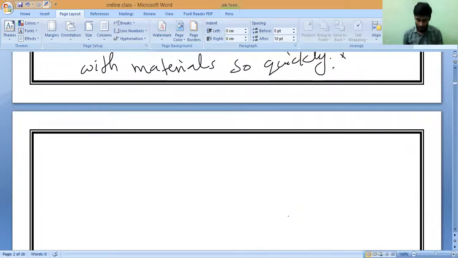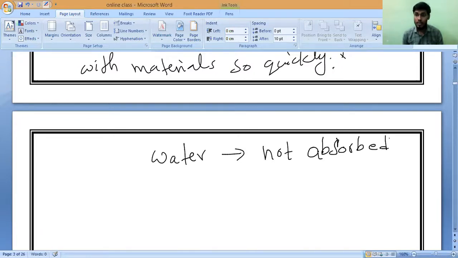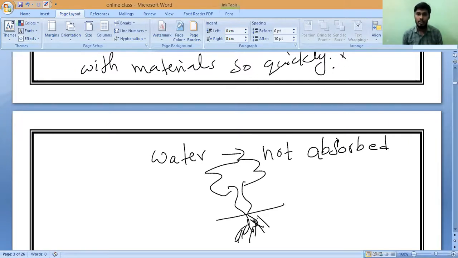Suppose, for example, you take water. It cannot be absorbed by the plant's branches directly from the air, is it yes or no? It should come from the root. Only roots can absorb it and then supply it throughout the plant. If you take any plant, only the roots can absorb the water and supply it.